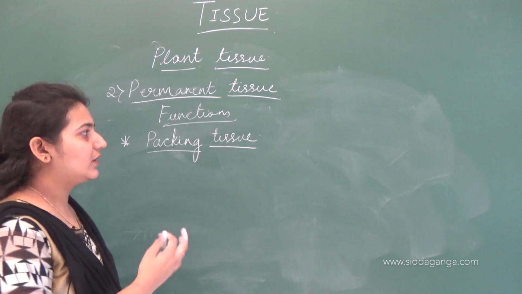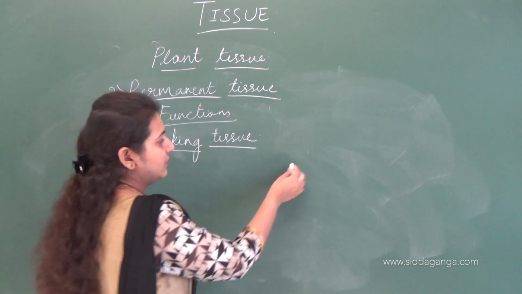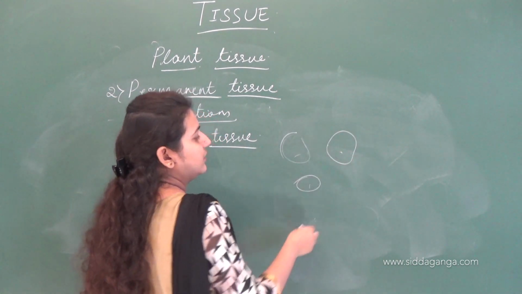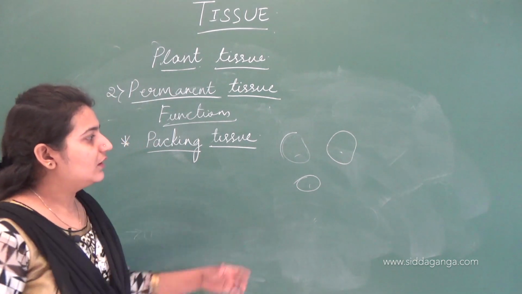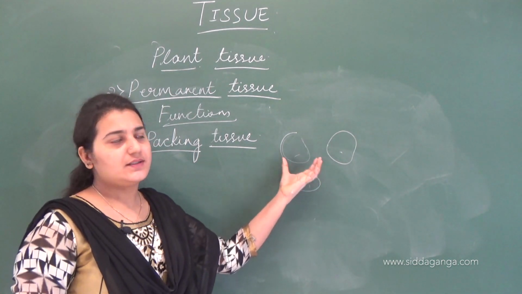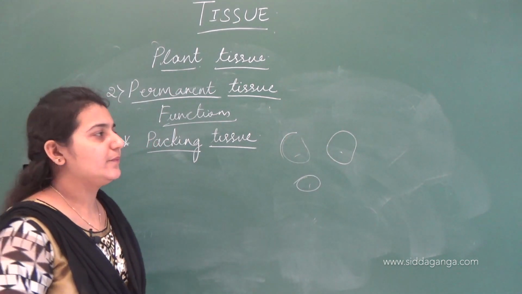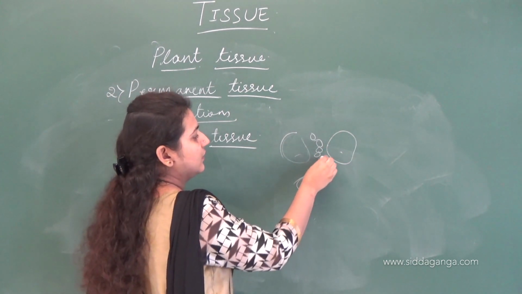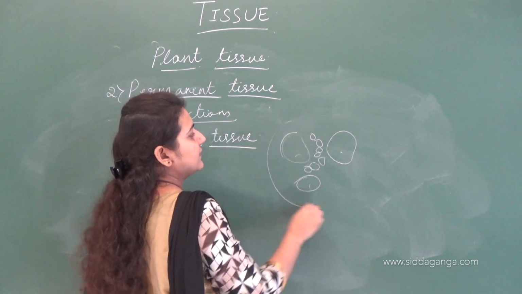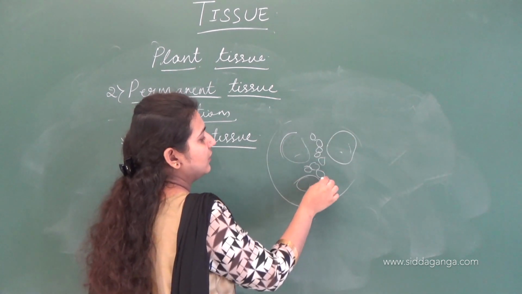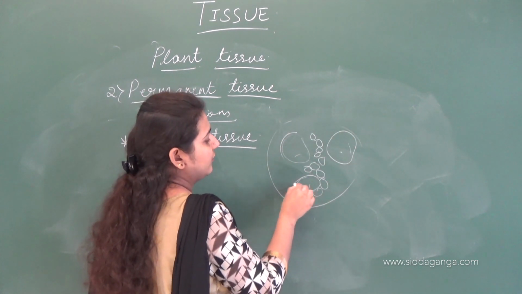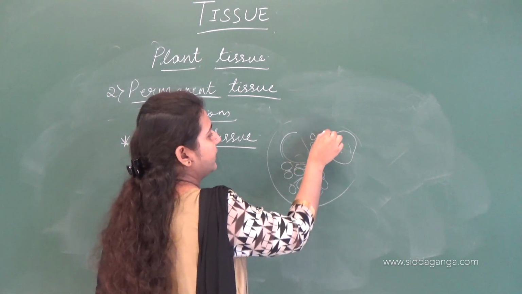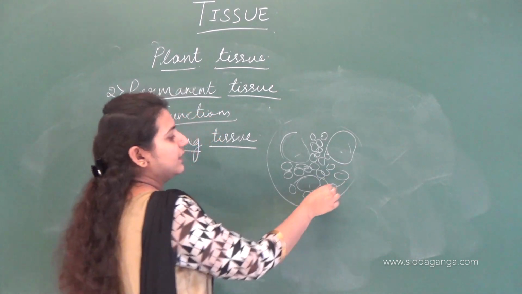Because if there are two tissues present, maybe any tissue, if these are some of the other tissues, in between of these cells there is a gap. Here parenchymatous cells are present which pack these tissues to give firmness to the plant body. These parenchymatous cells act as a packing tissue.